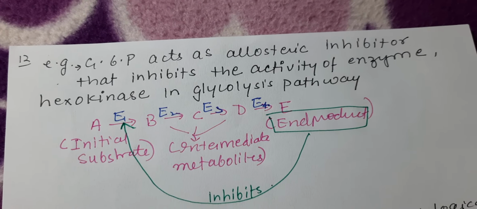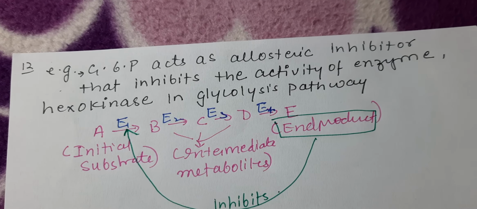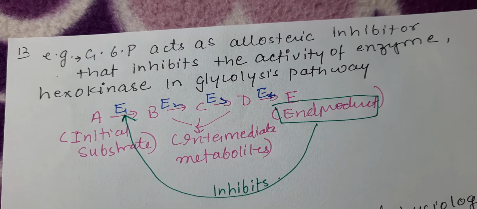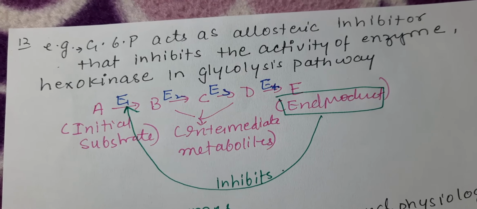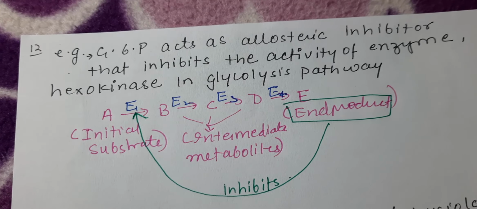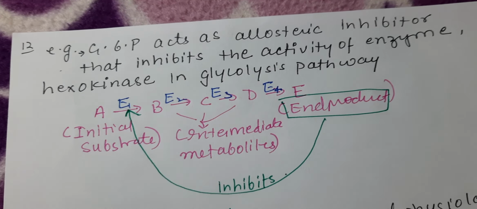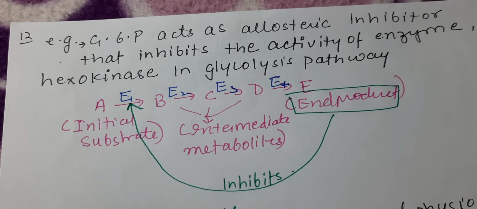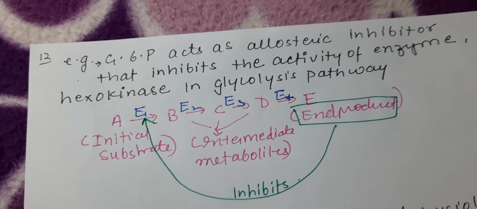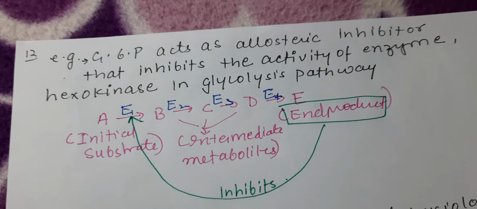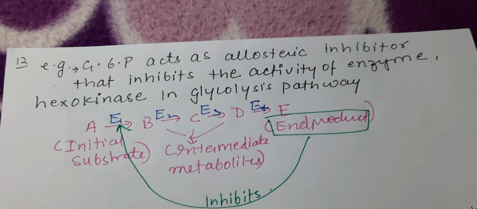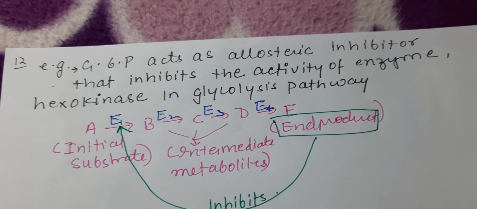For example, here glucose 6-phosphate acts as an allosteric inhibitor that inhibits the activity of the enzyme hexokinase in the glycolysis pathway. So just consider the hexokinase enzyme, it acts on glucose and converts the glucose to glucose 6-phosphate. Then later on glucose 6-phosphate is converted into some other product, and like that a number of metabolites are formed before the pyruvate, which is the end product of glycolysis, forms.